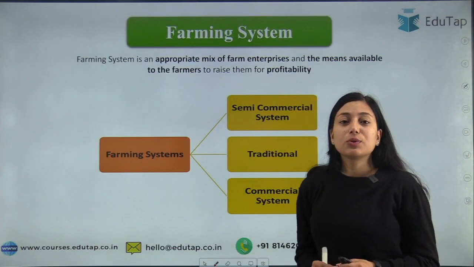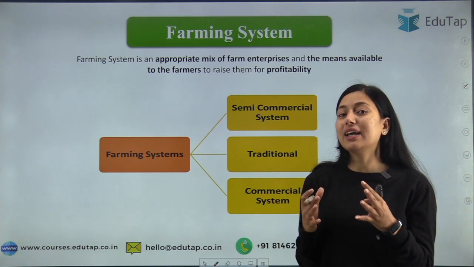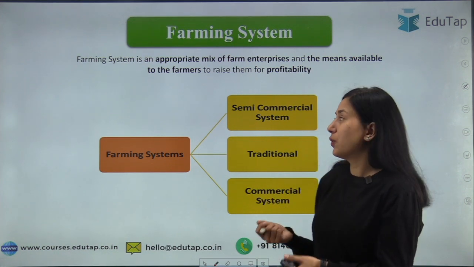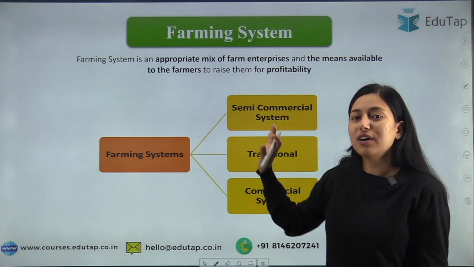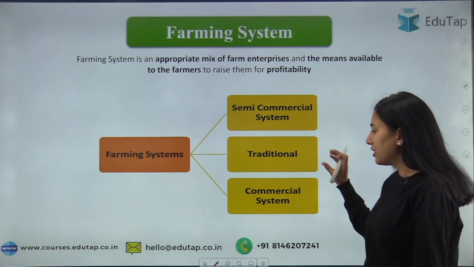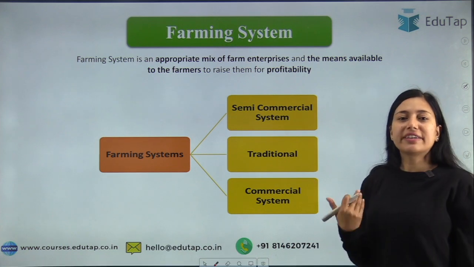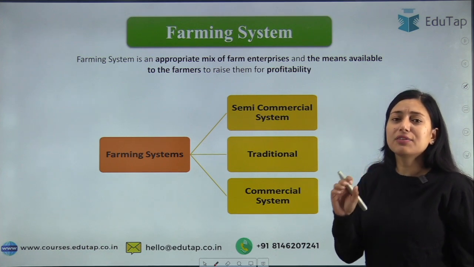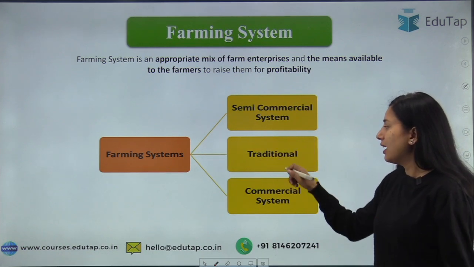Students, a farming system is an appropriate mix of all farm enterprises. And why is a farmer mixing all the enterprises? Just to increase profitability. So an appropriate mix of farm enterprises for increasing one's own economic benefit is your farming system. It has been divided into 3 parts: traditional, semi-commercial and commercial system. As the name suggests, in the traditional system, all the traditional techniques and knowledge which we were following in the past are used in traditional agriculture.